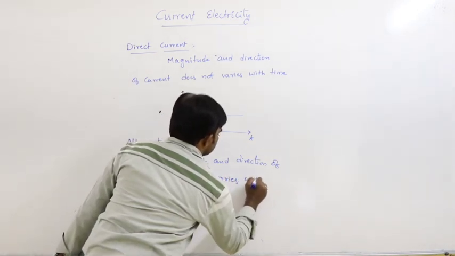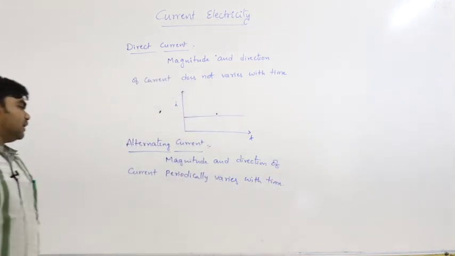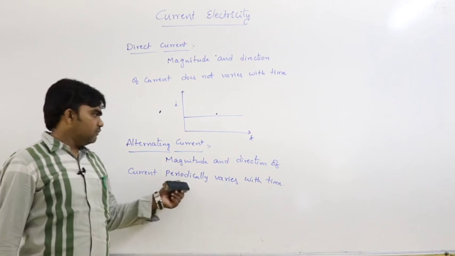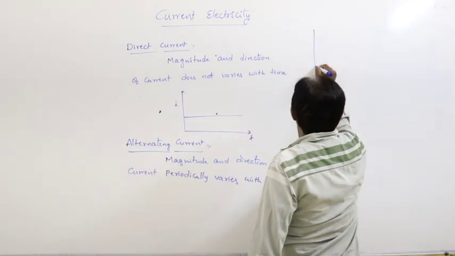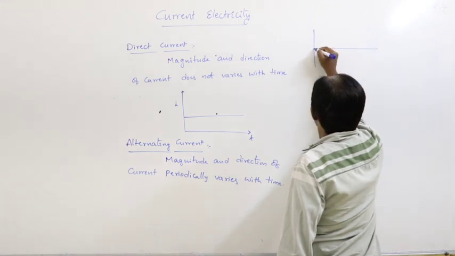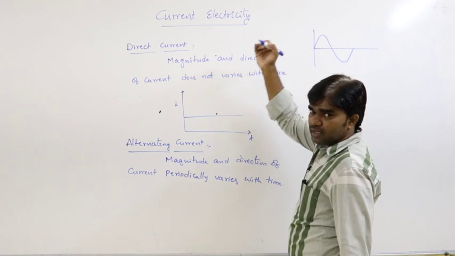If the magnitude and direction of the current periodically varies with the time, that is called alternating current. How does it periodically vary with the time? This is current and this is time.